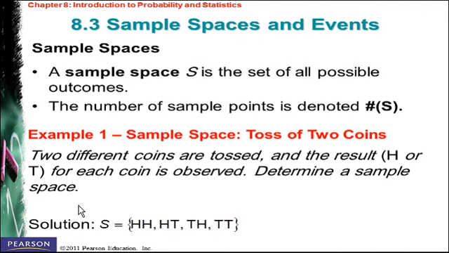Suppose 2 different coins are tossed and the result, head or tail, for each coin is observed. Determine a sample space. If we toss 2 coins, then it's going to be either head head, or head tail, or tail head, or finally tail tail. So the number of sample points is going to be equal to 4. There are only 4, and this is our set of outcomes.